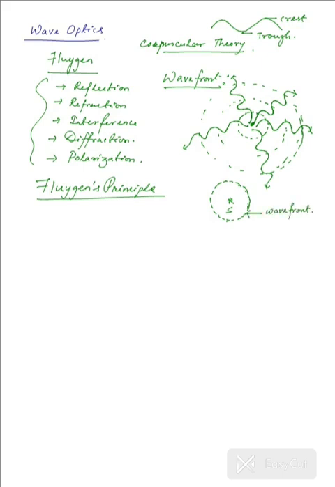A wavefront connects all the points. It can be imaginary or it can be visible. As in the case of water, you are seeing the ripples being formed. The ripples are actually those wavefronts. In case of light, however, you cannot see light itself, but from light you can view different objects. So in case of light, you have a source from which the light rays and light waves are emanated into a medium, and the wavefronts thus formed will be spherical in nature.